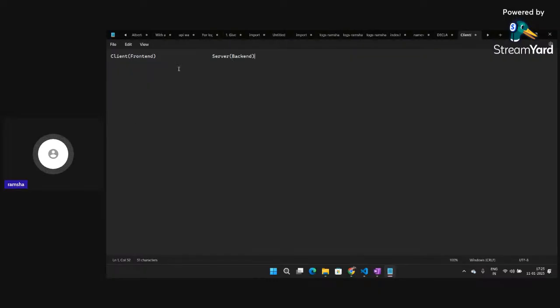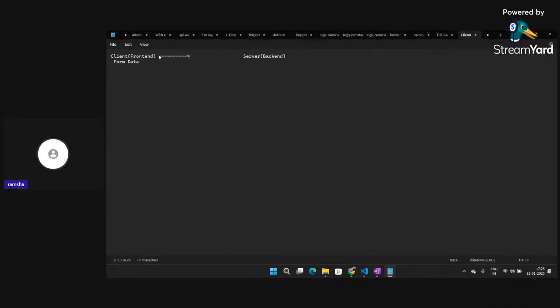So whatever we do on the client side, suppose I am creating a form, for example. I have form data, and I want to send it to my backend or the server side. So what will the client do?